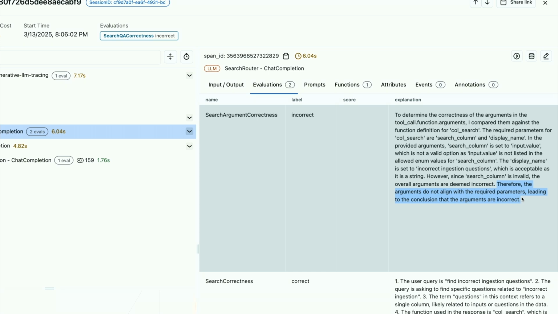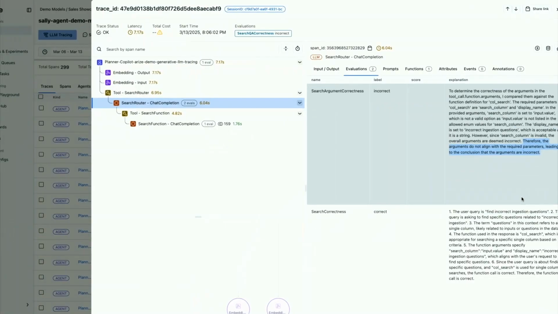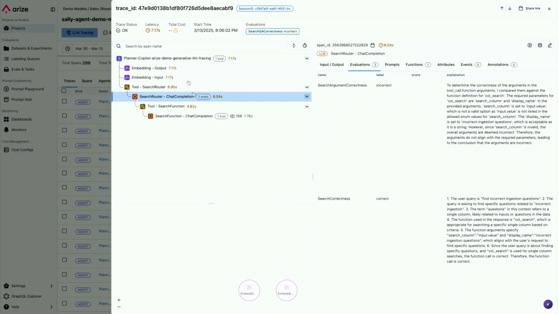So now what I can do, when I'm building my agent, is start to figure out, well, is it actually passing the right argument? And if it's not passing the right argument, I can decide to modify that or go back and iterate on the tool calling definition to make sure that it pulls the right arguments into the call to define it properly. So this is the first one that we went through.